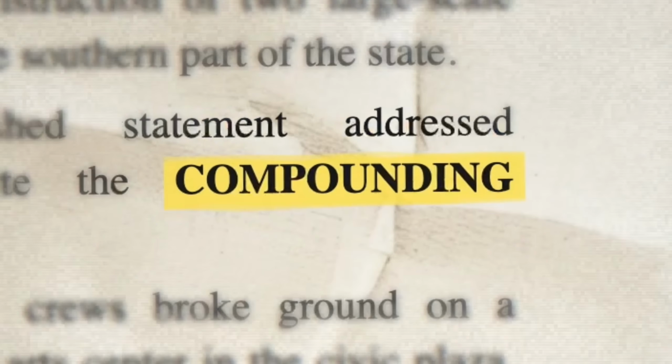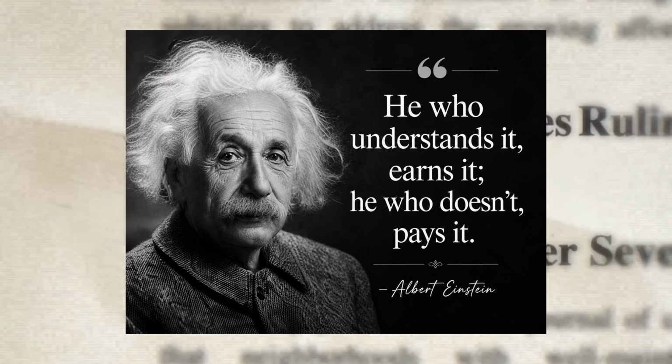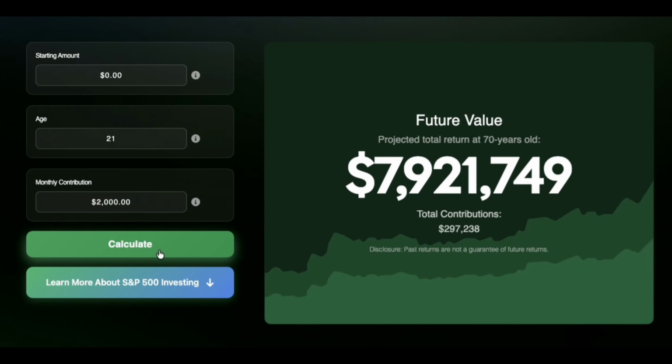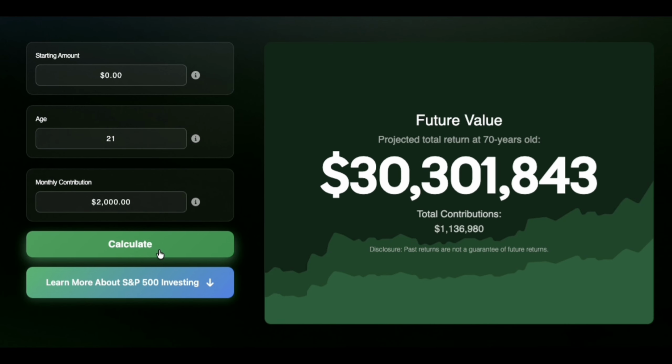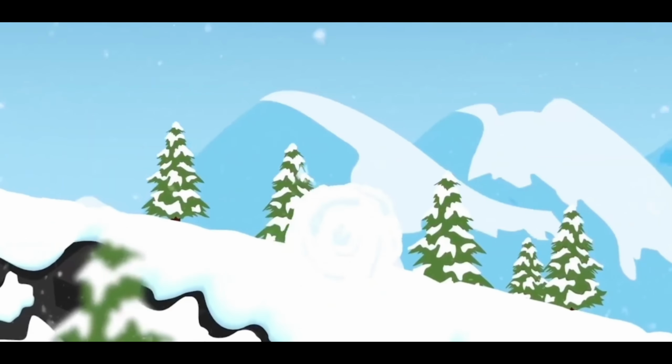Compounding, the eighth wonder of the world. He who understands it earns it. He who doesn't pays it. A force so powerful that it could turn a few $100s into millions. Imagine monthly contribution of $2,000 returns you $31 million at age 70. So how do we compound to $5 million?